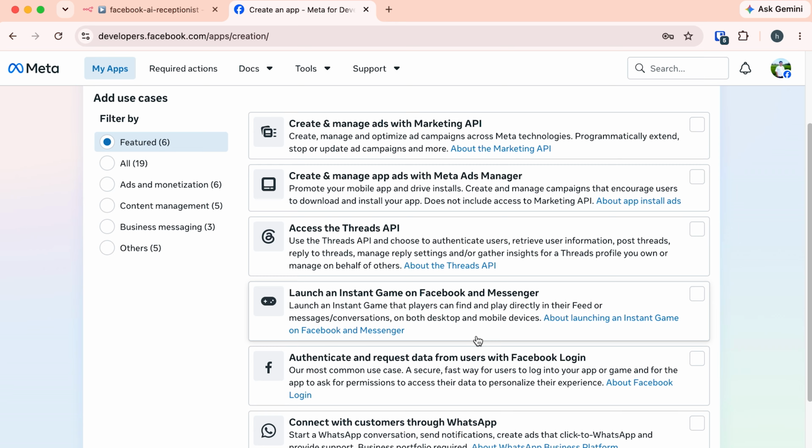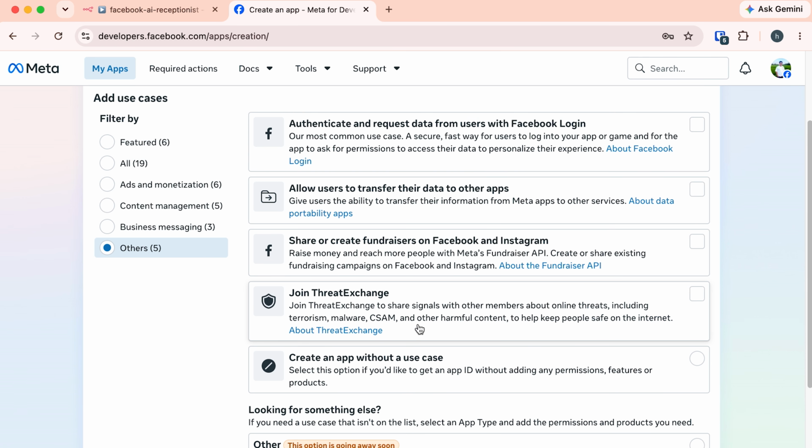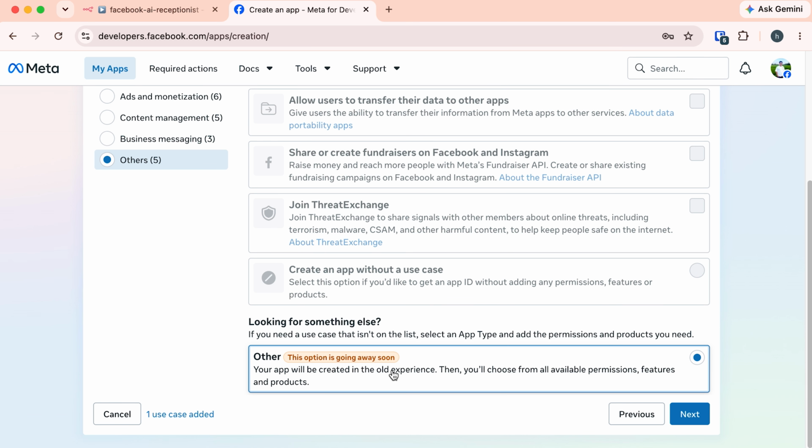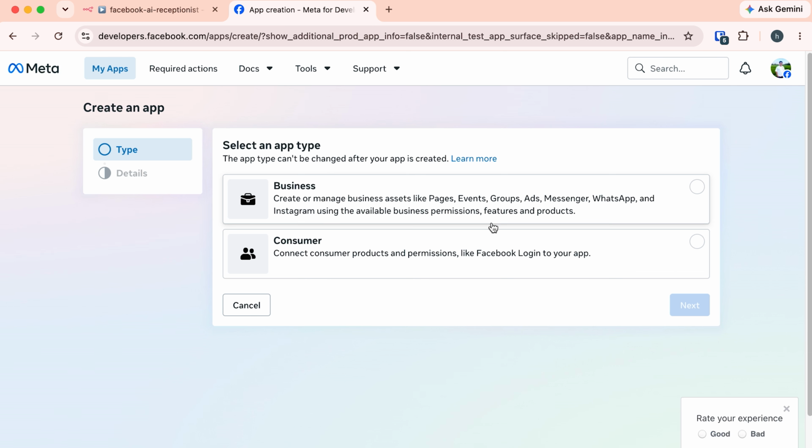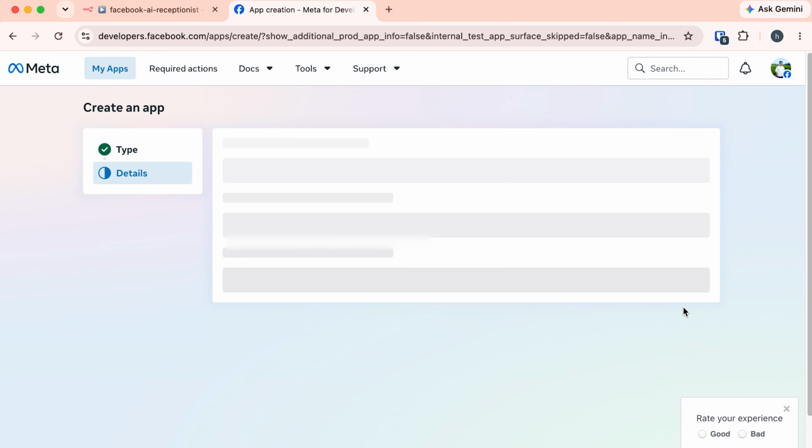It's like a category and it decides where the app shows up when it's published. So without overthinking, I'm just choosing this other category and then again choosing this others. Click Next. Then this screen asks whether it is a business app or a consumer app. It is definitely a business app, so I'm going to choose this business, then click Next.